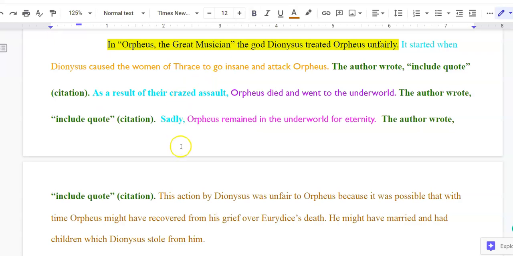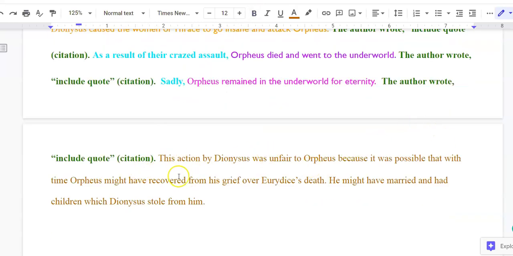So that's what I conclude my paragraph with. "This action by Dionysus was unfair to Orpheus because it was possible that with time, Orpheus might have recovered from his grief over Eurydice's death." So notice again, I've upgraded my vocabulary a bit here as I wrote it into my paragraph. "He might have married and had children," not kids, "which Dionysus stole from him." Okay, and that's how I conclude my paragraph.